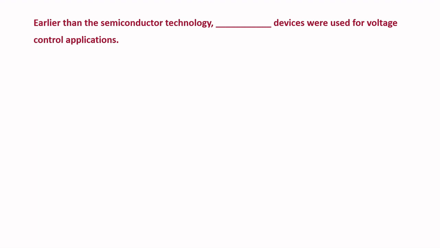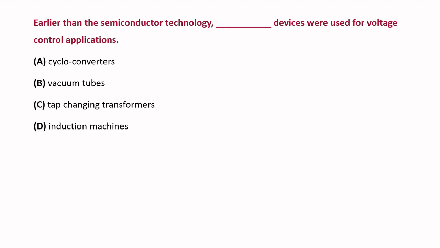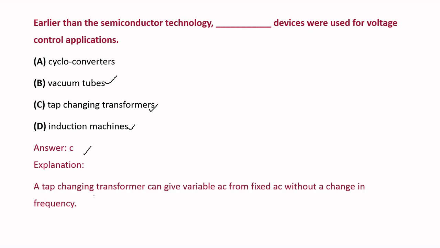Coming to the next bit, earlier than the semiconductor technology, dash devices were used for voltage control applications. Options are cycloconverters, vacuum tubes, tap changing transformers, induction machines. Here the answer is C, that is tap changing transformers. Why? Because tap changing transformers give the variable AC from the fixed AC without changing the frequency. That means in tap changing transformers also we get the variable AC with fixed frequency, so tap changing transformers also work as AC voltage regulators. So option C is the right answer.